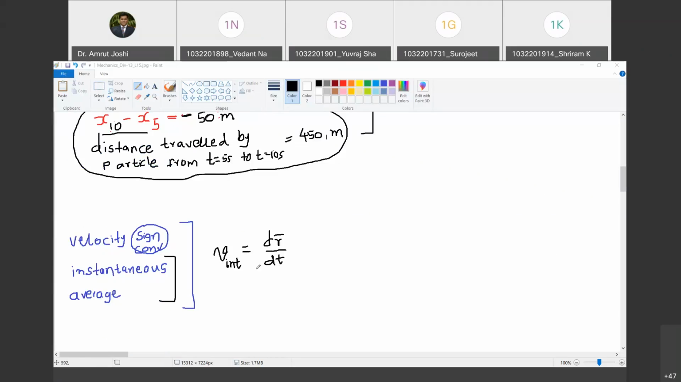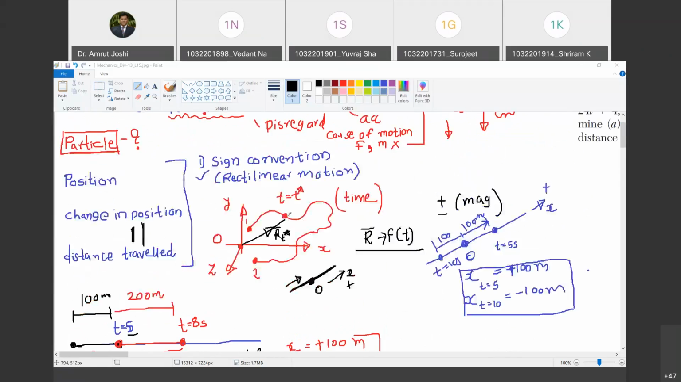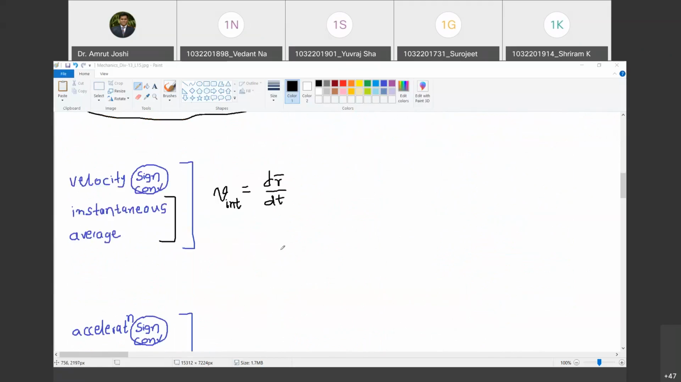So instantaneous velocity, we define it as dr bar by dt. Dr bar by dt means change in position vector per unit time is defined as this instantaneous velocity.